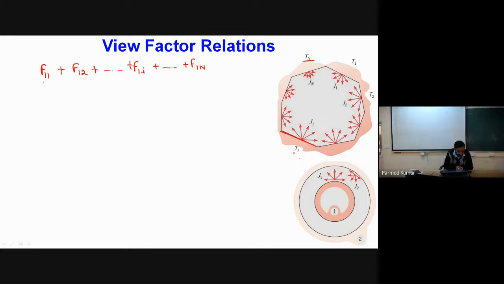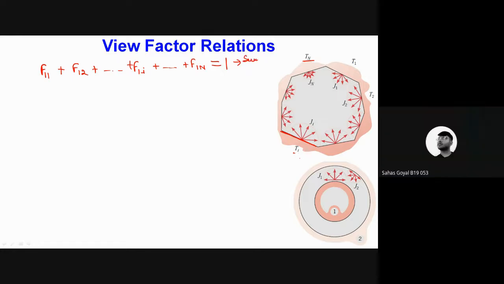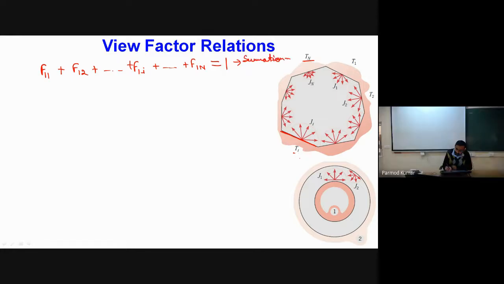Okay, and as I told you, the view factor is nothing but a fraction, so the sum of all the fractions will be equal to 1. So is this point clear? Yes, sir. So this is called the summation rule of view factors. Now this is what I have written for one surface. Similarly, I can write for the second surface F22 plus so on up to F2n.